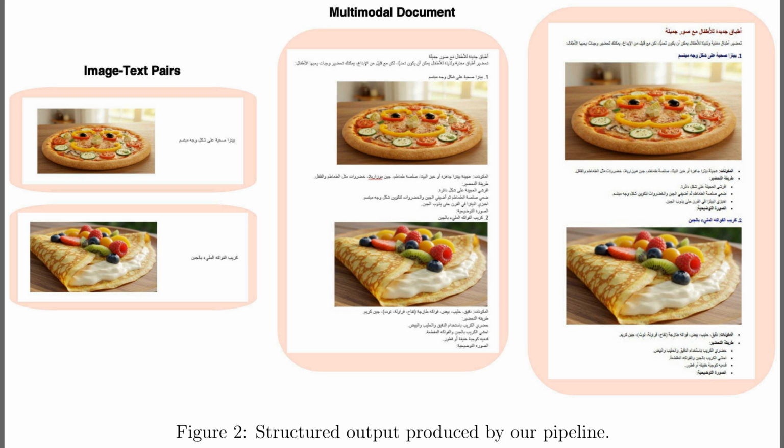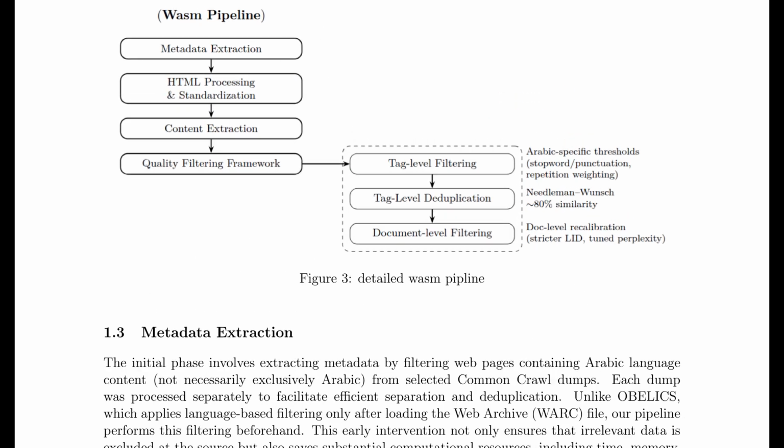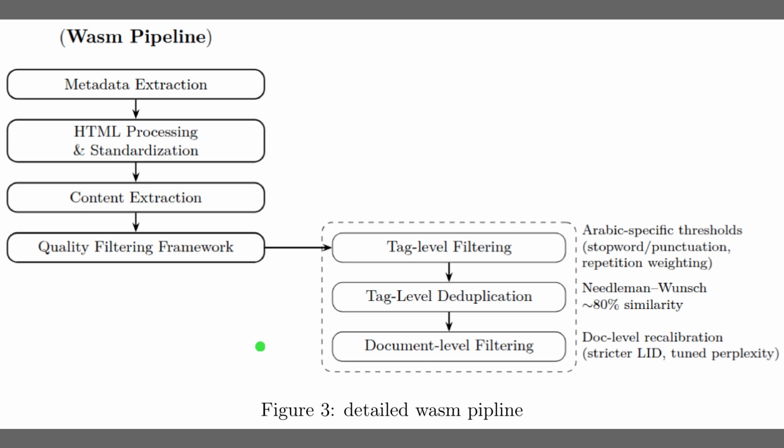and long-range alignment. Well, Figure 3 lays out the end-to-end pipeline, which turns Arabic pages from Common Crawl into structured Markdown while keeping layout intact. The left stack shows metadata extraction, HTML standardization, and content extraction feeding a quality filtering framework. The right dashed block details tag-level filtering, tag-level deduplication using Needleman-Wunsch alignment, which is a sequence matching method that finds near duplicates, and document-level filtering with stricter language identification and tuned perplexity. The deduplication targets about 80% similarity, so repeated boilerplate gets removed without discarding genuine variation.